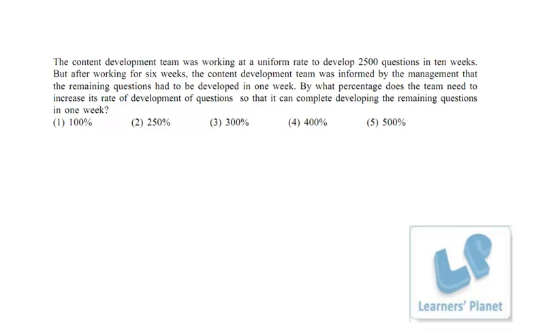Now we are left with 40% of the work, right? The remaining work, that is 40%, has to be done in just 1 week. Now 1 week is what? 10% of the total duration, right? So now what is happening? 40% work is left and that has to be done in just 1 week. That is just 10% of the time. 40% of the work, 10% of the time.